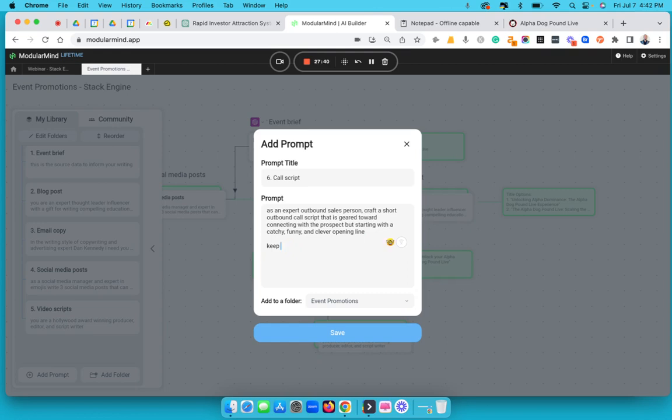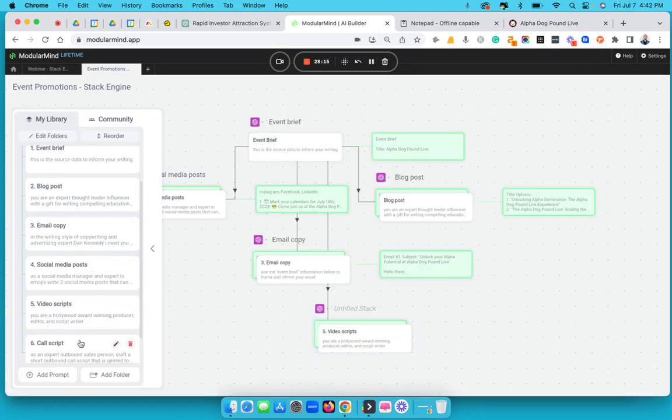Keep the script short and open-ended so that the caller can have the flexibility to take the conversation wherever it needs to go in order to sell the ticket.